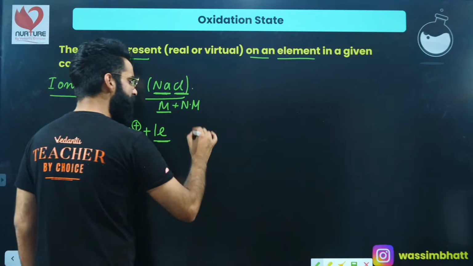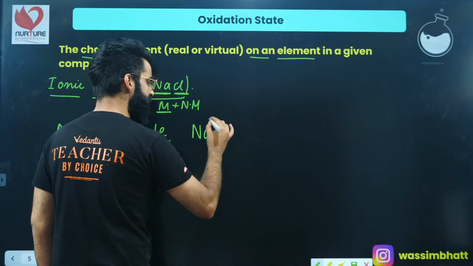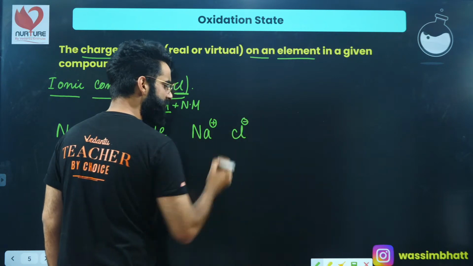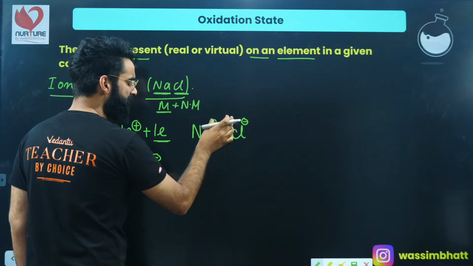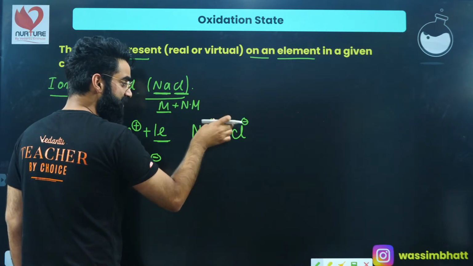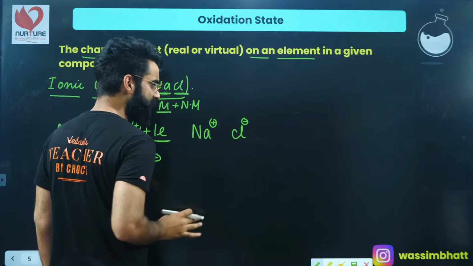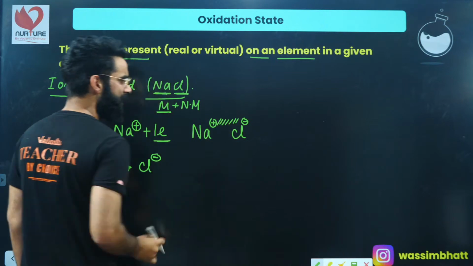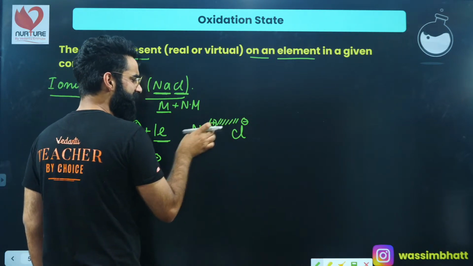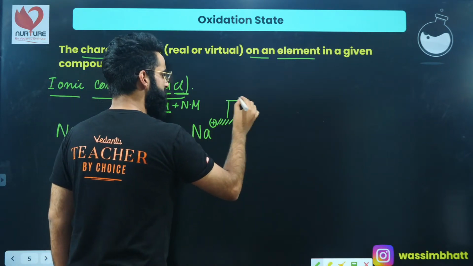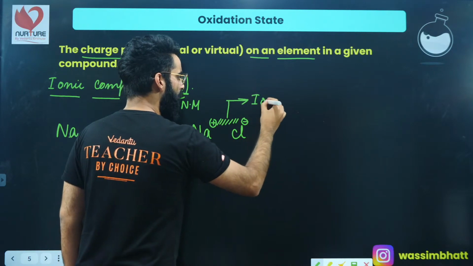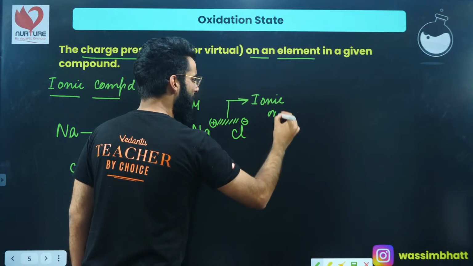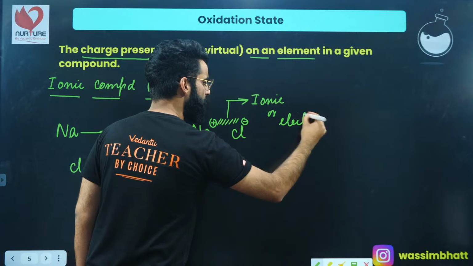So I got two charged species, one Na+ and one Cl-, one carrying the positive charge and one carrying the negative charge. Can I say there will be a force of attraction between these two species? This force of attraction between the cation and anion is something which I call the ionic bond, or the electrovalent bond.